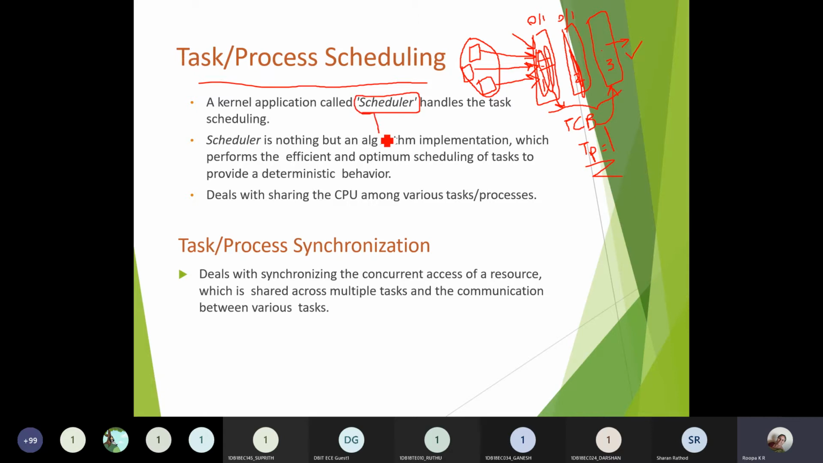So scheduler instruction is nothing but an algorithm which will be implemented by the kernel itself. That kernel will see which particular task has to be executed completely and efficiently with complete utilization of the resources within the stipulated amount of time.